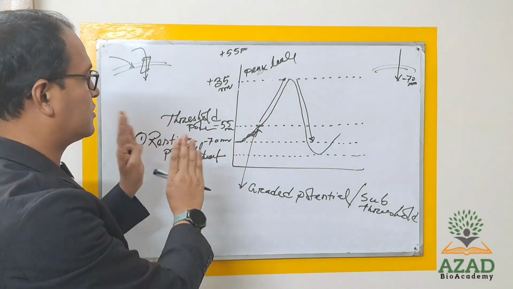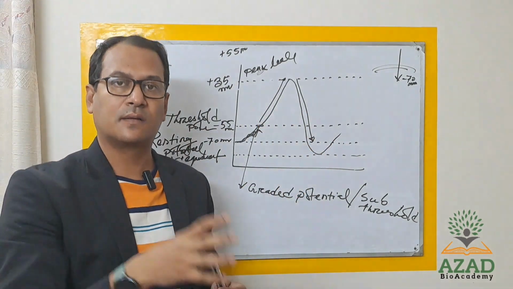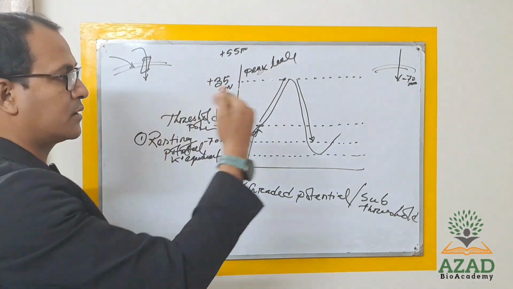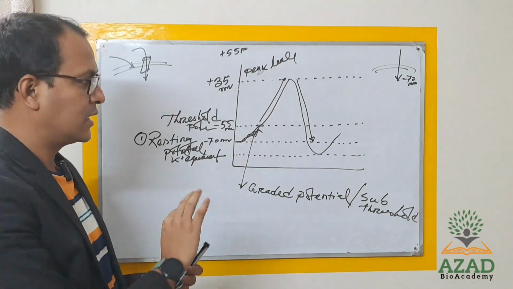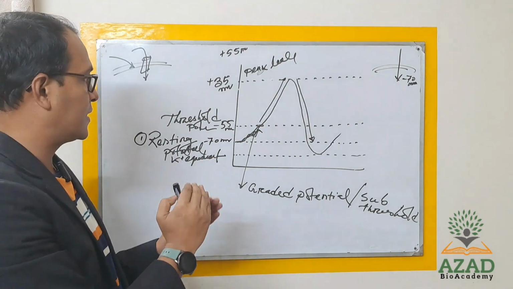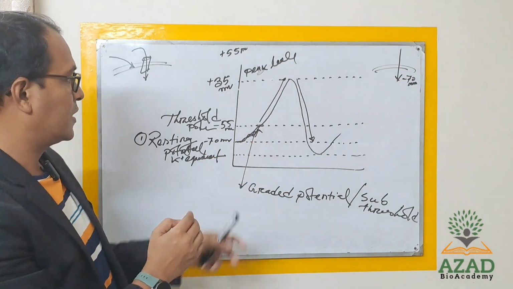That means some touch or pressure, some mechanical stimulation, will open the touch sensitive sodium channel, and some sodium will enter and change the potential, but it will never reach the threshold, and that is the sub-threshold.